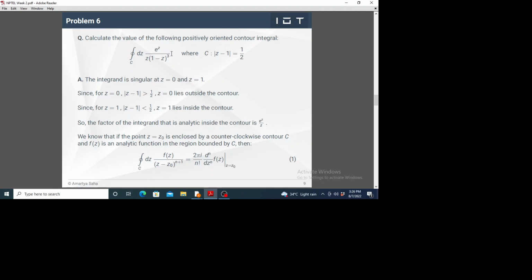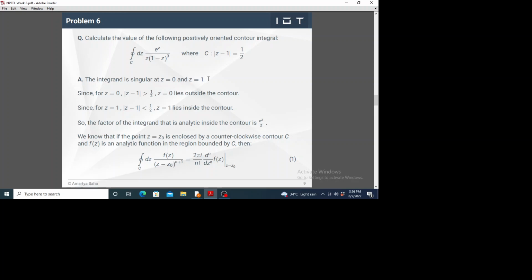So let us look at this integrand. Again, we have no problem with the numerator, e to the power z is an entire function, but the denominator has several zeros. It vanishes at some points. It has zeros at z equal to 0 and z equal to 1. So the integrand is singular at z equals 0 and z equals 1.